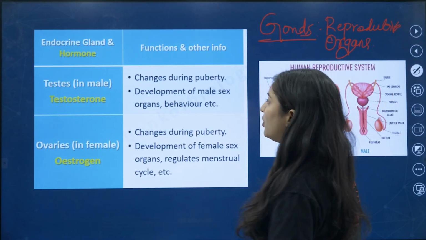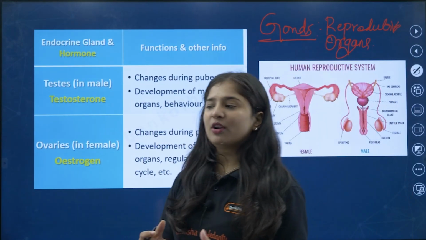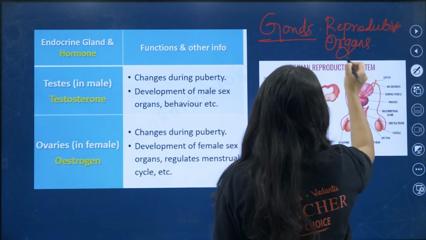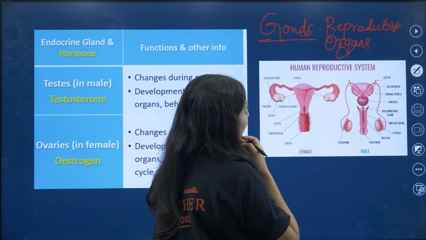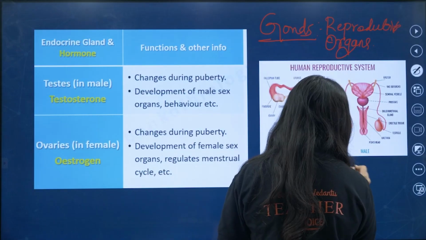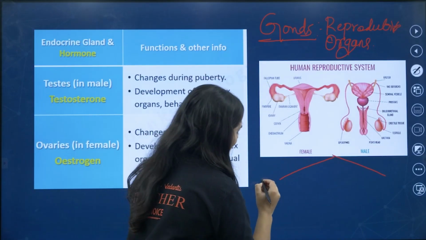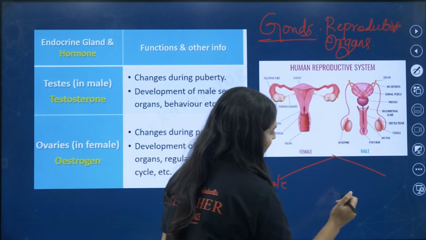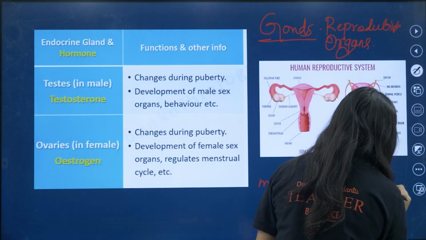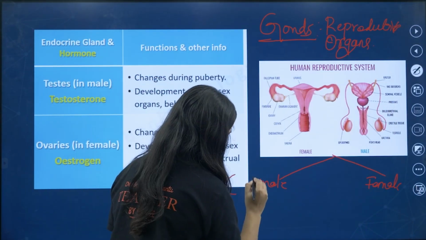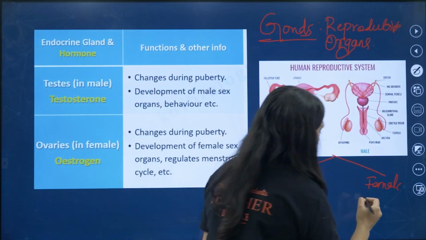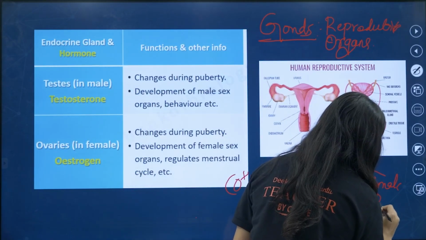Okay, they are reproductive organs. In reproductive organs, you will be having a pair, one in male and one in female. In male, we can denote it with a sign like this, and a female, we can denote it like this.